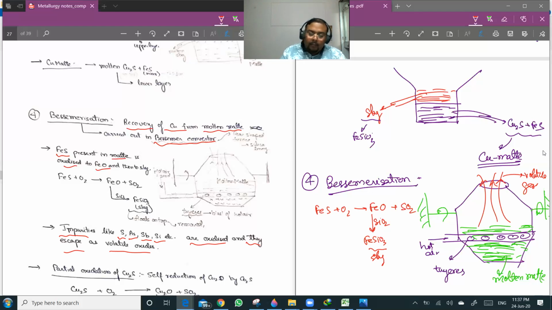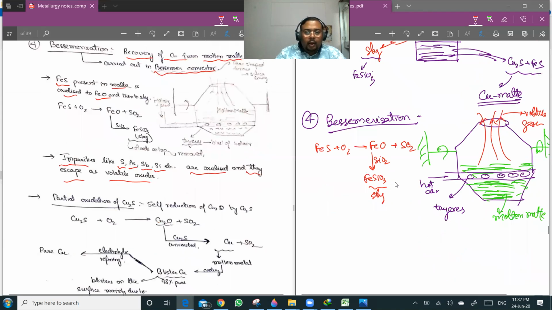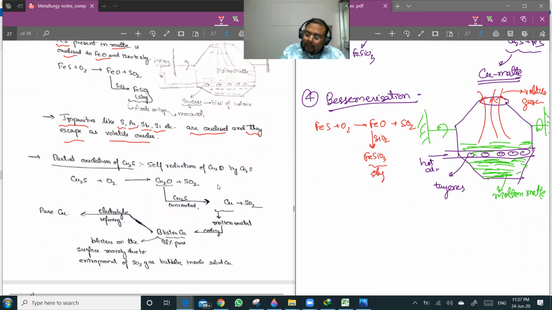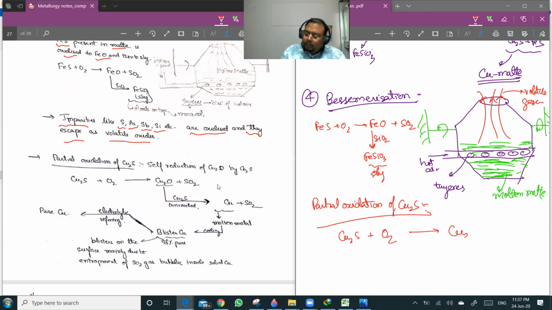Now another reaction, which is the main reaction taking place, is the partial oxidation of Cu2S. Cu2S reacts with O2 to give Cu2O plus SO2.